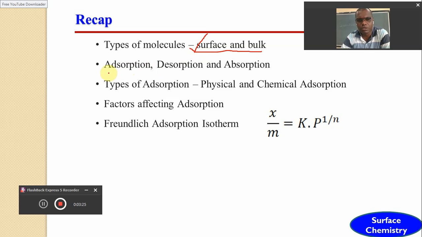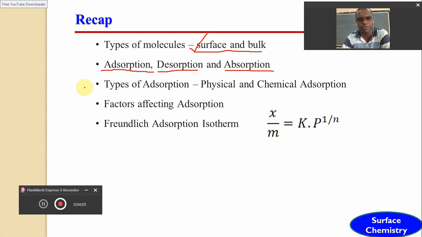So based upon the same, dear friends, in the previous part we tried to define adsorption, which can be defined as the accumulation or deposition of a substance on the surface of another substance. The removal of such a substance from the surface of the adsorbent is called desorption, and the insertion of a molecule in the body of another substance is called absorption. And we had differentiated between adsorption and absorption with respect to various points.